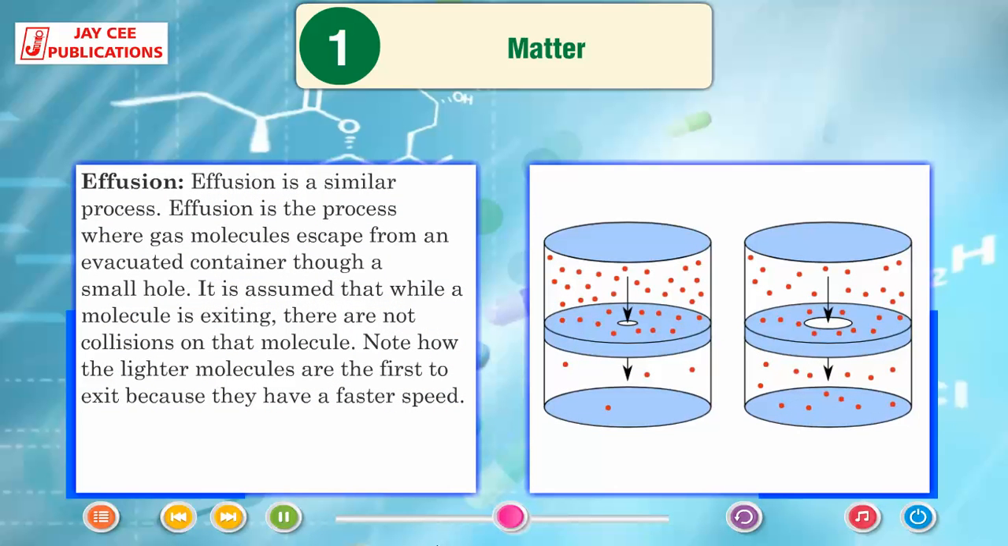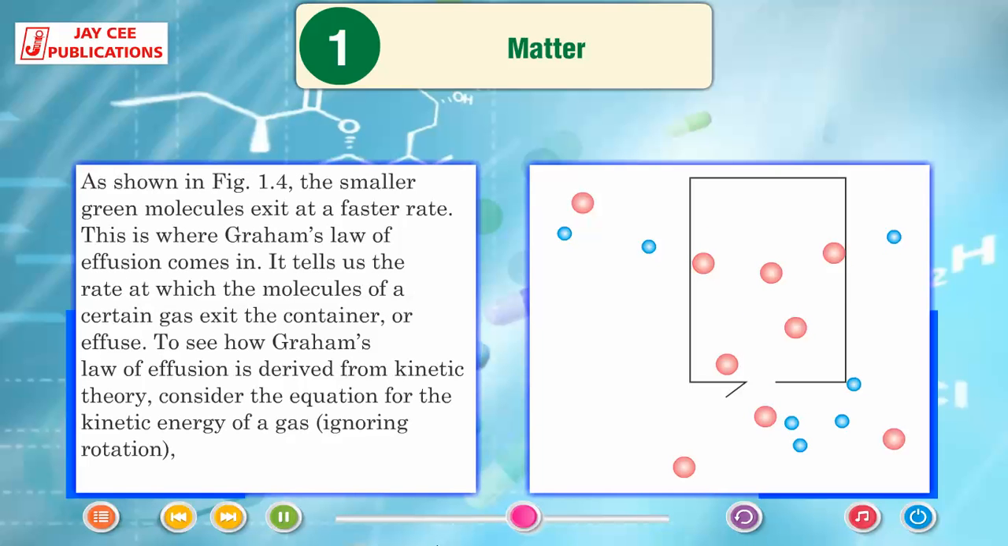Effusion. Effusion is a similar process. Effusion is the process where gas molecules escape from an evacuated container through a small hole. It is assumed that while a molecule is exiting, there are no collisions on that molecule. Note how the lighter molecules are the first to exit because they have a faster speed. As shown in figure 1.4, the smaller green molecules exit at a faster rate. This is where Graham's law of effusion comes in. It tells us the rate at which the molecules of a certain gas exit the container, or effuse.